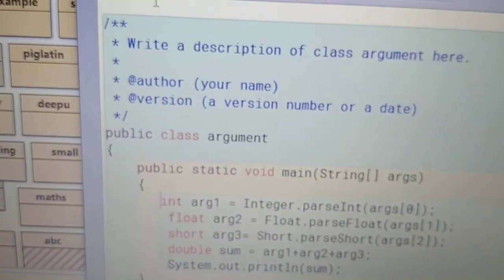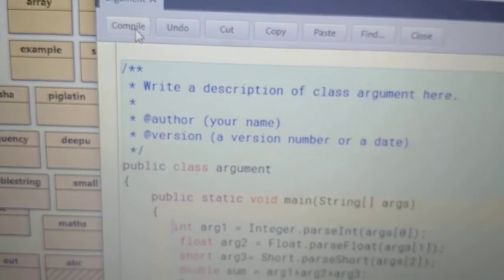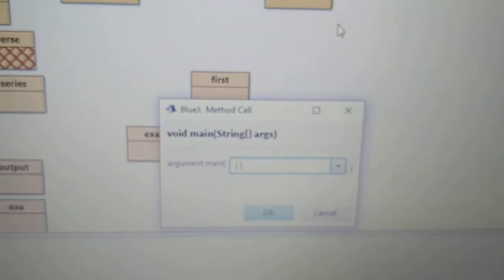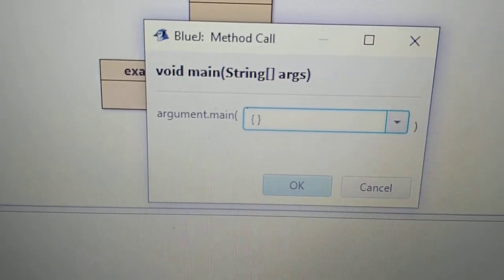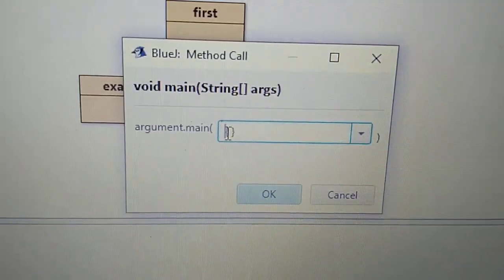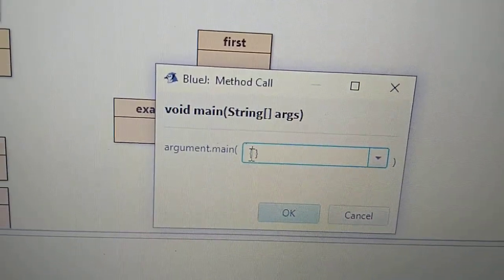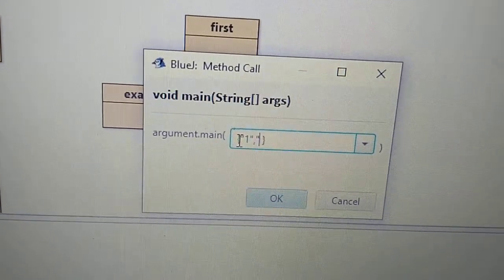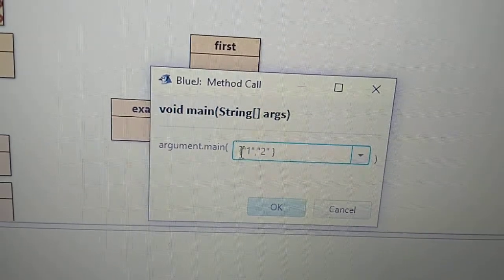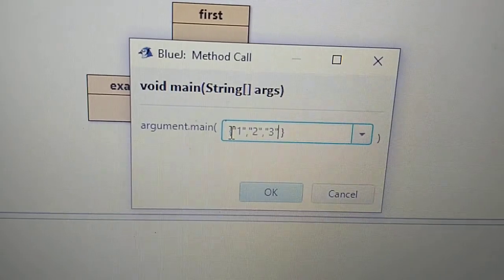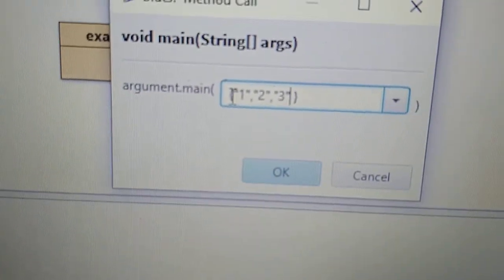Now we will see what happens to the program. I am compiling this program. It compiles without an error, so I am going to run this program. Since void main String args is accepting an array value, we cannot write simply 1 2 3. We have to put them in double quotes. So double quotes 1, comma, 2, comma, double quotes 3. So I have entered 1 2 3.